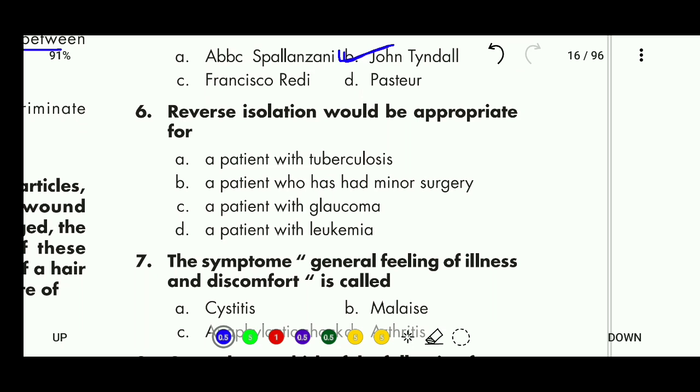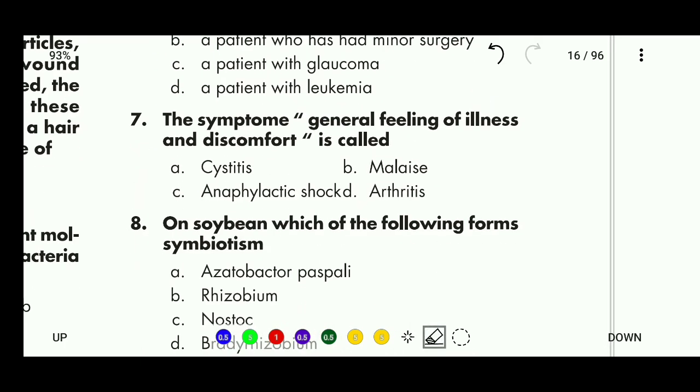Question 6. Reverse isolation would be appropriate for a patient with tuberculosis, a patient who has had minor surgery, a patient with glaucoma, and a patient with leukemia. The correct answer is reverse isolation would be appropriate for a patient with leukemia. Next question. The symptom of general feeling of illness and discomfort is called cystitis, malaise, anaphylactic shock, arthritis. The correct option is malaise.